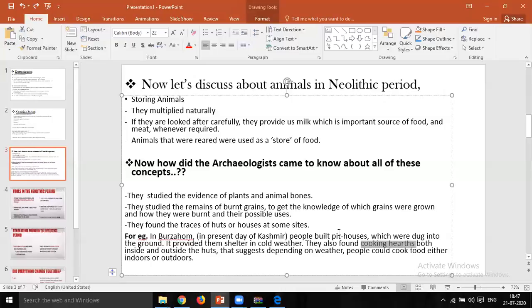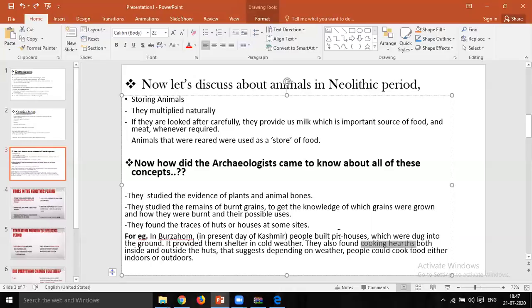That cooking hut means a brick or stone-lined fireplace, with or without an oven, which was used for heating and originally also used for cooking food. That is what the meaning of cooking huts is.